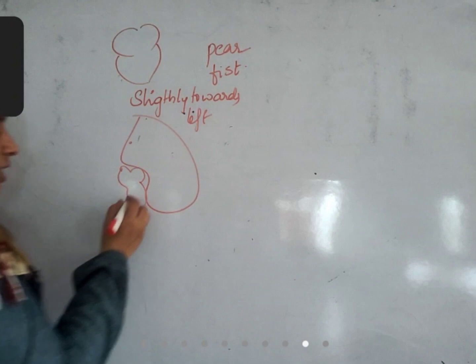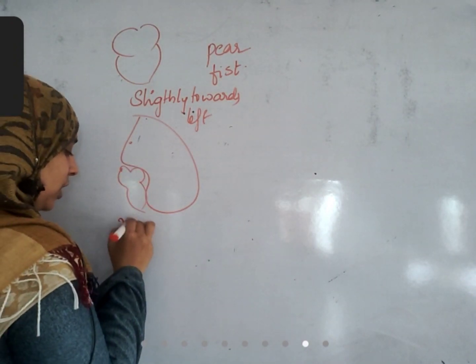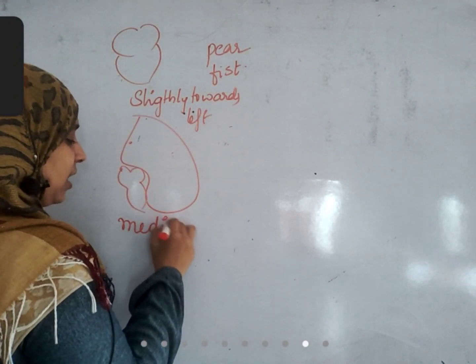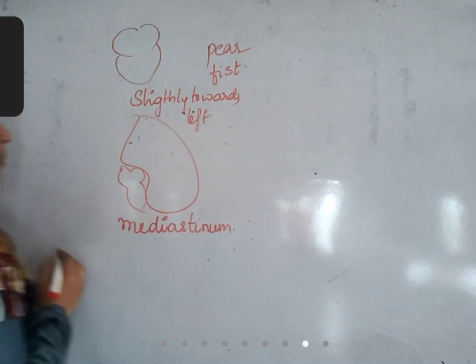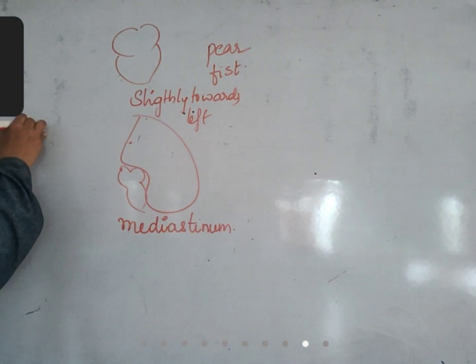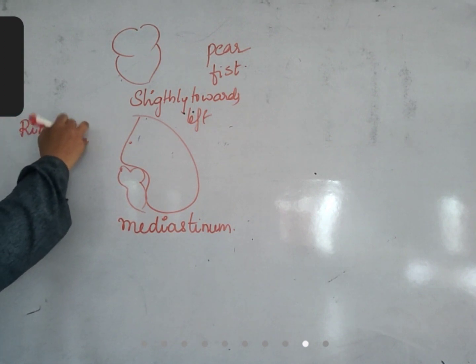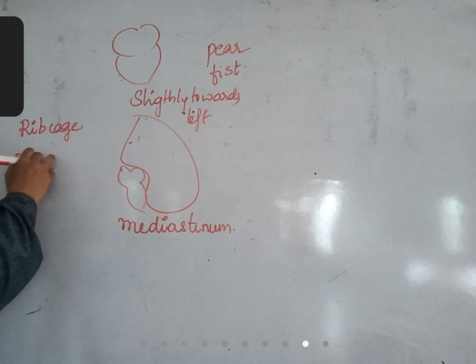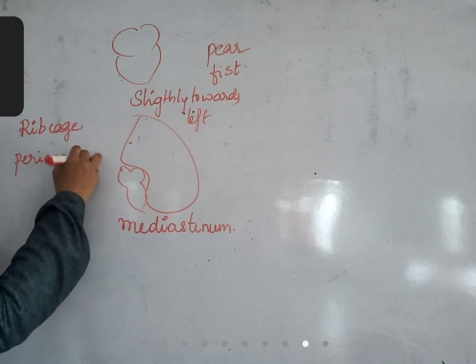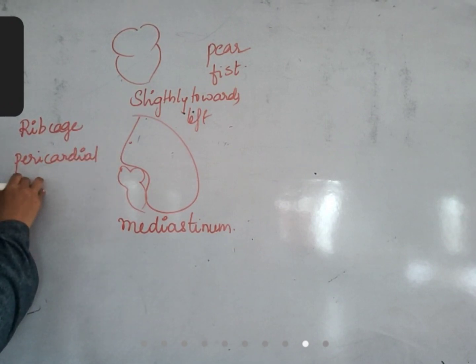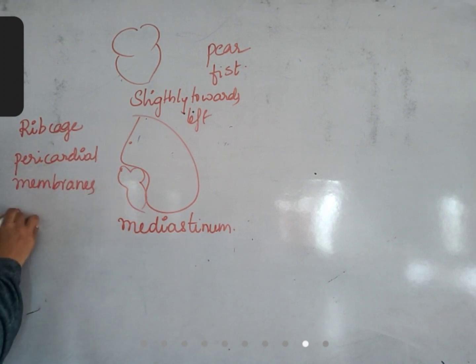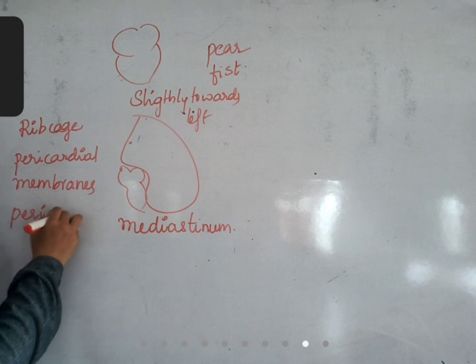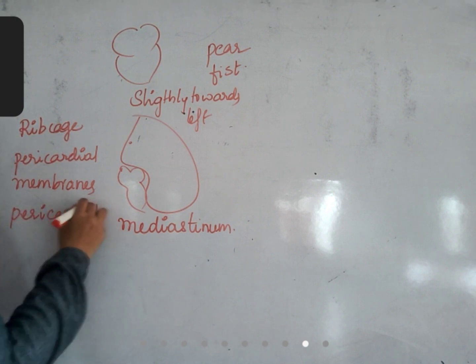It is located in this heart notch, this location is called as mediastinum of thoracic cavity. Heart is protected by rib cage, pericardial membranes and pericardial fluids.